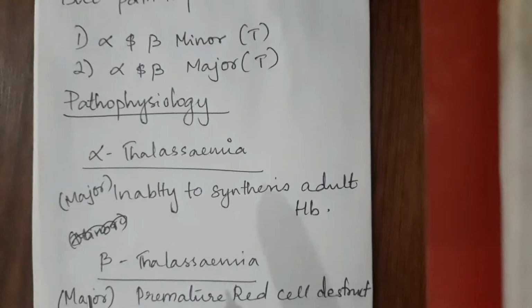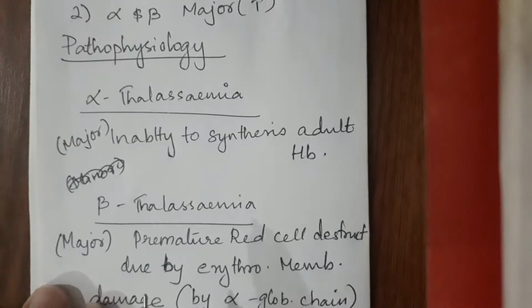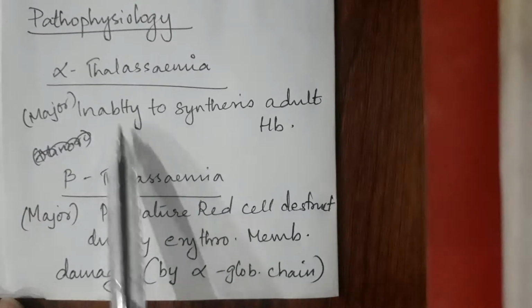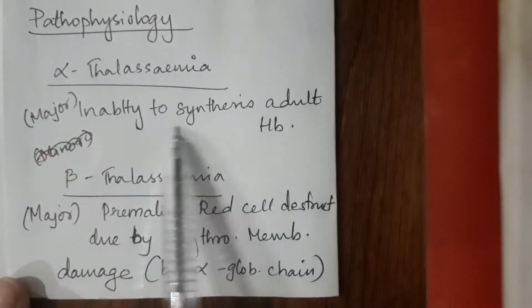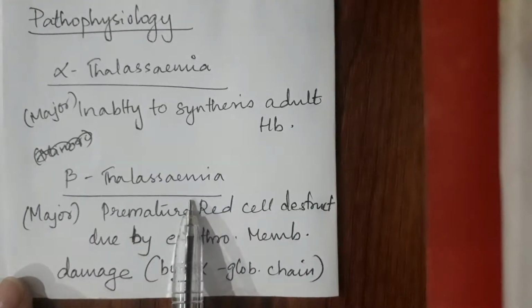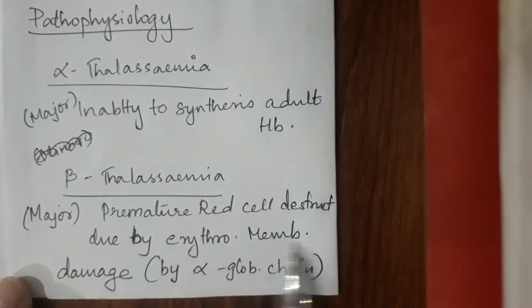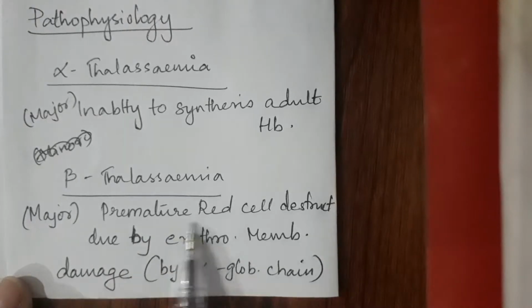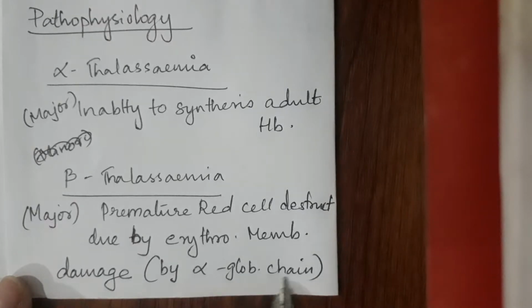Next is the pathophysiology. The main part in any pathology is this portion. In any disorder, pathophysiology should be studied. It cannot be eliminated because it gives you the most points. Alpha thalassemia and beta thalassemia. Alpha thalassemia major is the inability to synthesize adult hemoglobin. Beta thalassemia major is premature red cell destruction due to erythromembrane damage. The red cells are destroyed due to the erythromembrane damage by alpha globin chain.